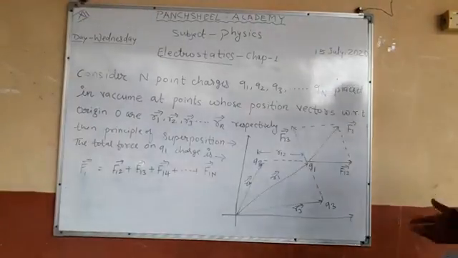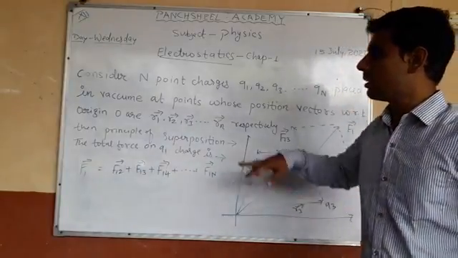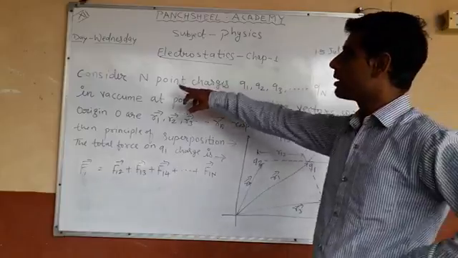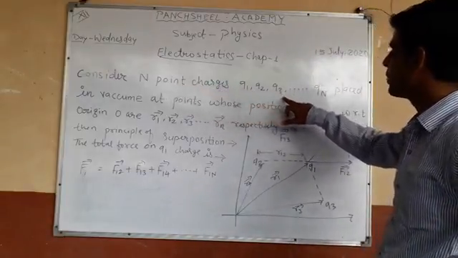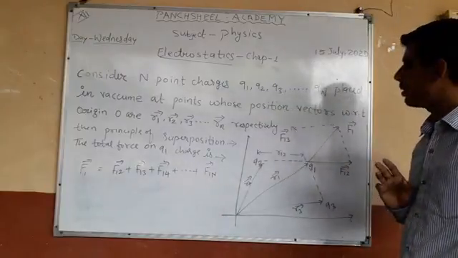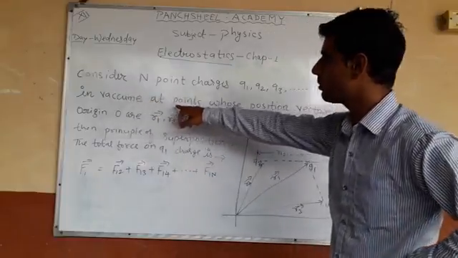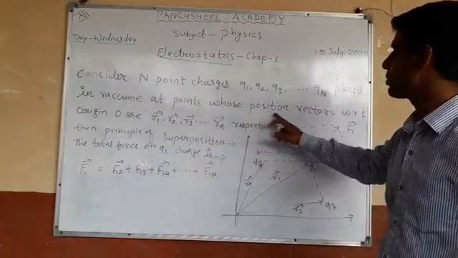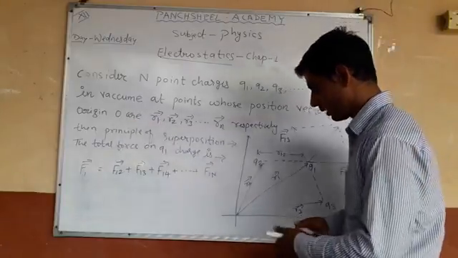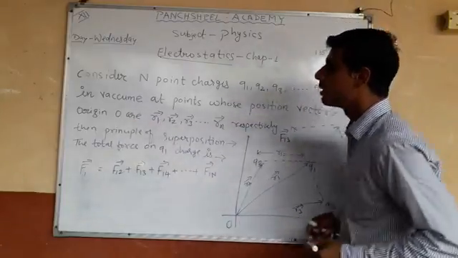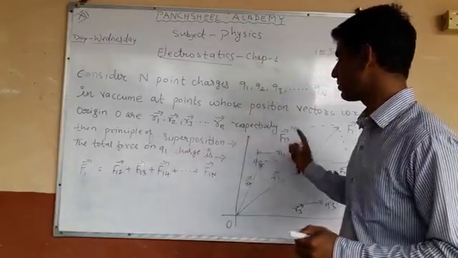According to the principle of superposition, we consider n point charges q1, q2, q3 and so on up to qn placed in vacuum at points whose position vectors with respect to the origin O are r1, r2, r3, rn respectively.